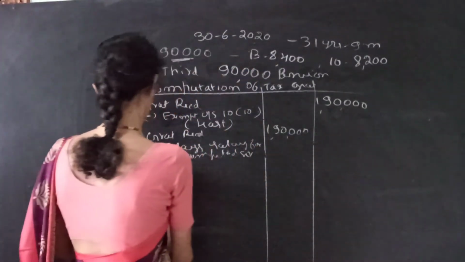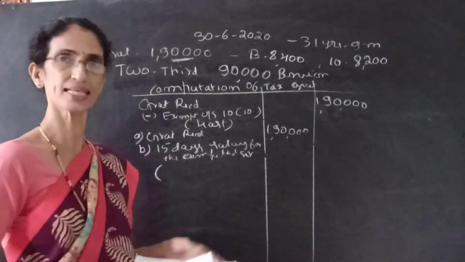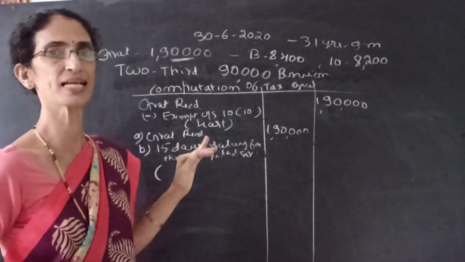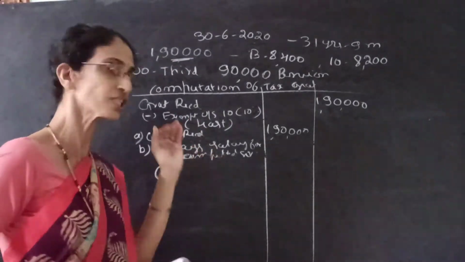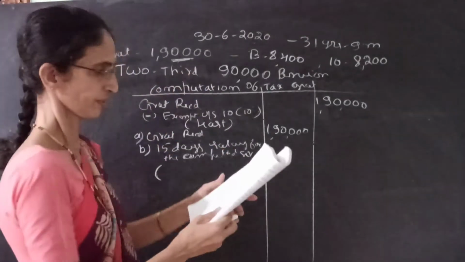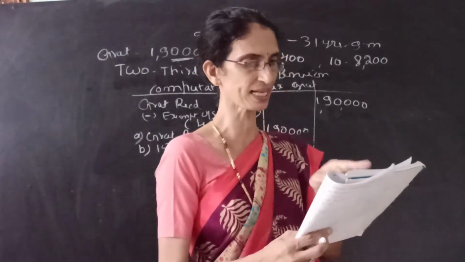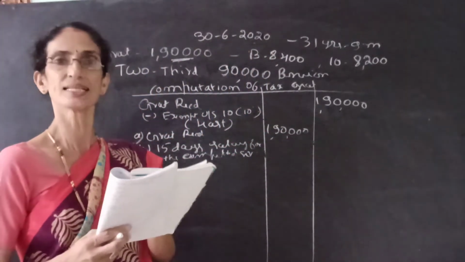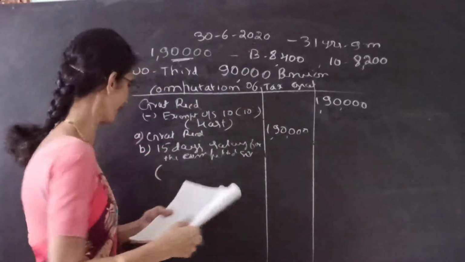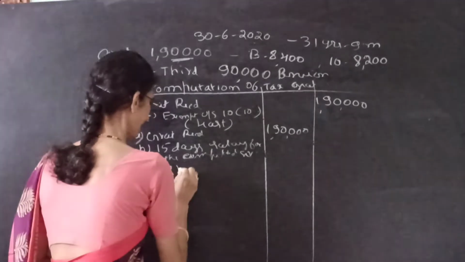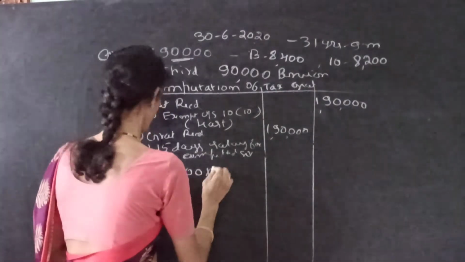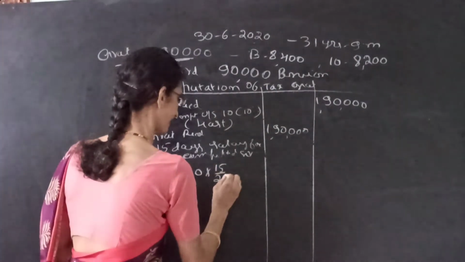Here 15 days salary means the salary we mean basic, that is salary last drawn. His monthly basic at the retirement, that is the salary last drawn, is 8,400. DA is not given. 15 days salary means 15/26.